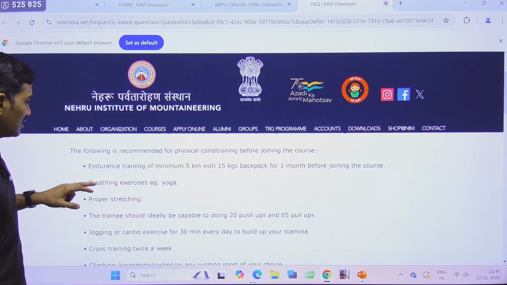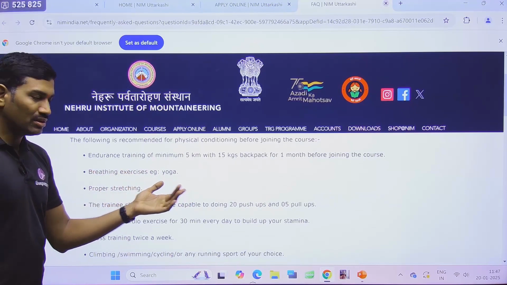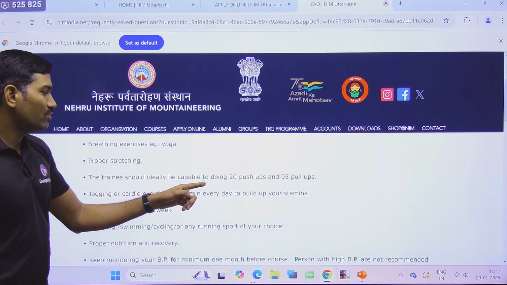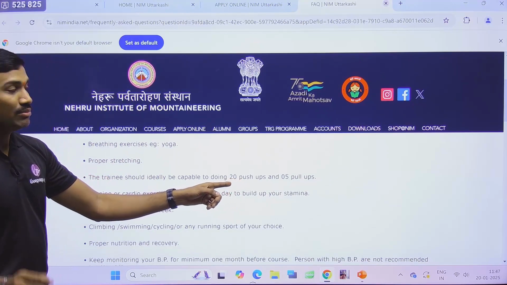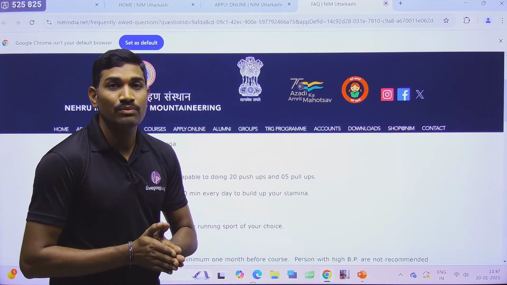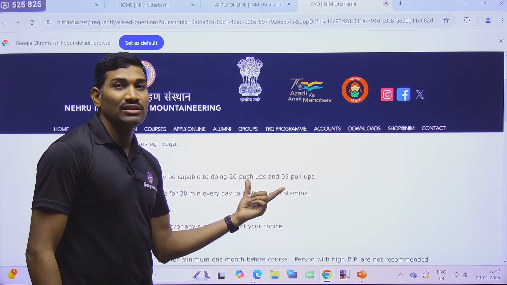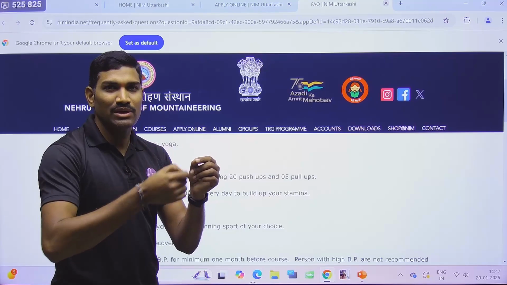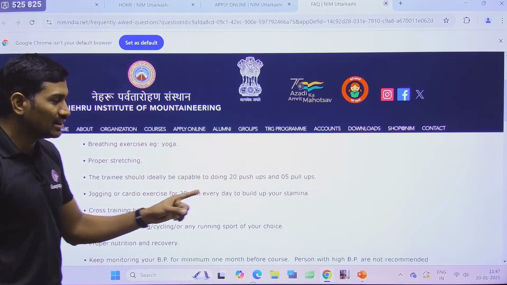Minimum practice this much. Next one, breathing exercises like yoga and all, and proper stretching we need to do. The training should ideally make you capable of doing minimum 20 push-ups and 5 pull-ups. At least this many we need to be able to do. And the significance of this you will understand during the course. I will tell you as part of the course when I am explaining point by point. There I will tell you why it is important, okay.